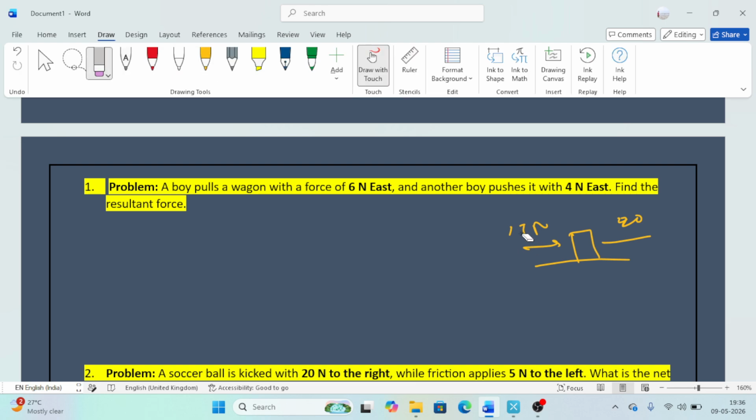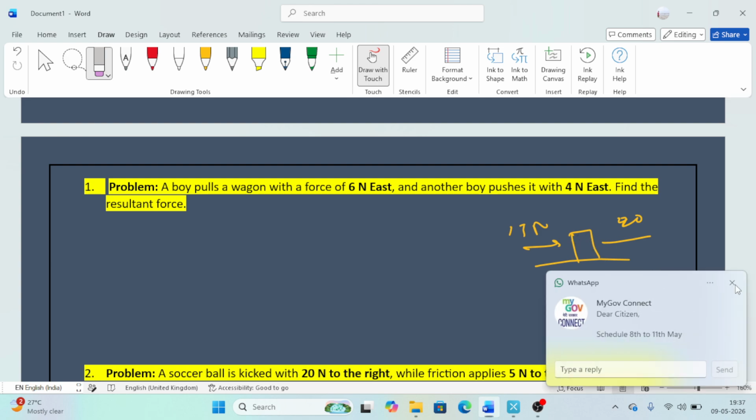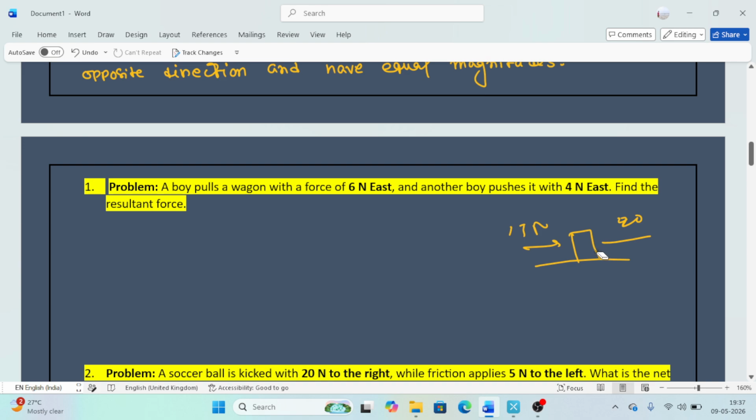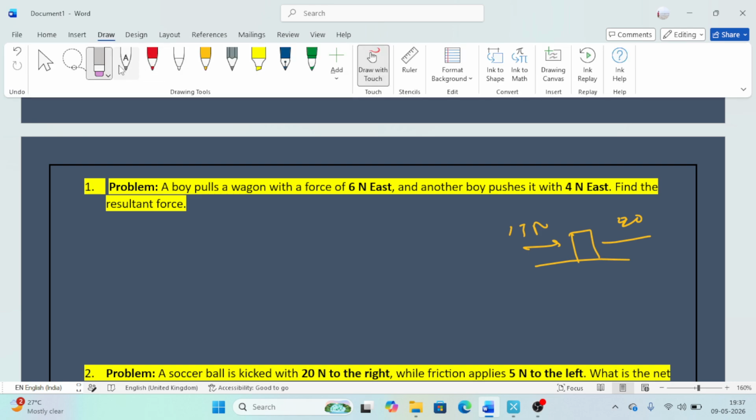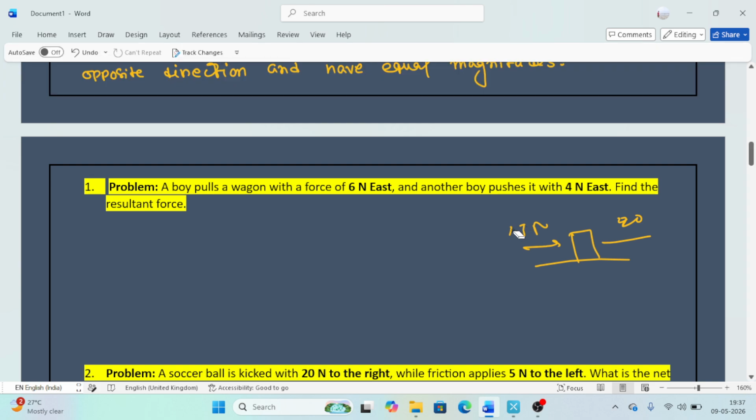When 15 Newton acts from left to right and also 15 Newton acts from right to left, these forces are equal in magnitude and opposite in direction, so that will be balanced, and the acceleration will be 0. Or suppose this force is 20 Newton from right to left and your friend acts from left to right, then the object will accelerate in the opposite direction, I mean west, left. So the acceleration will not be 0. So this is the unbalanced force.